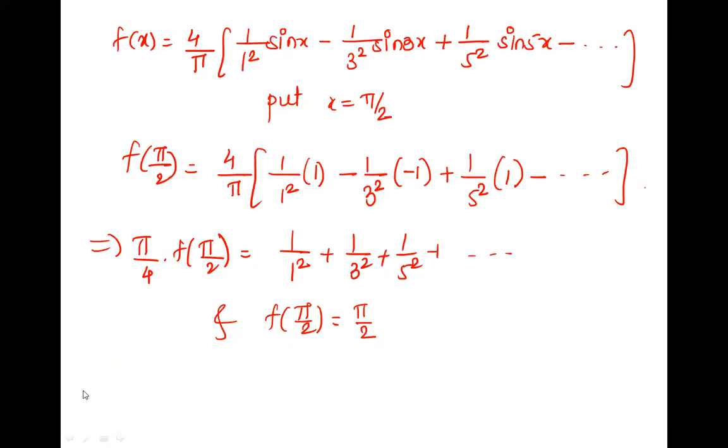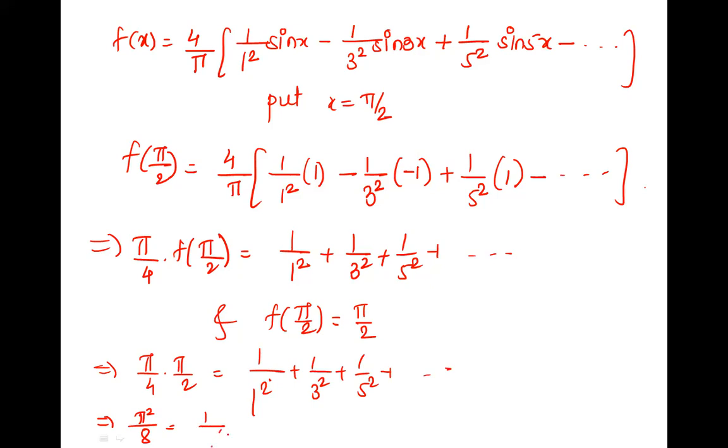Okay, let's go. So f of pi by 2 is pi by 2. Pi by 4 into pi by 2 is this, and that is nothing but pi square by 8 as required. Is the required deduction. Okay.